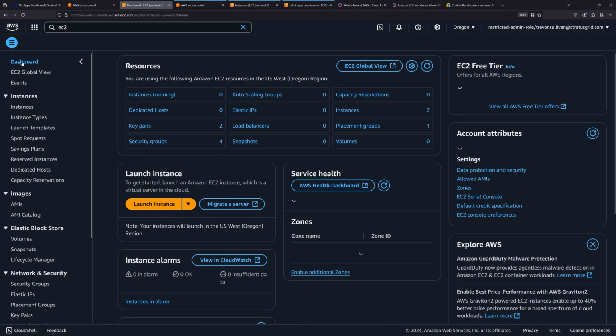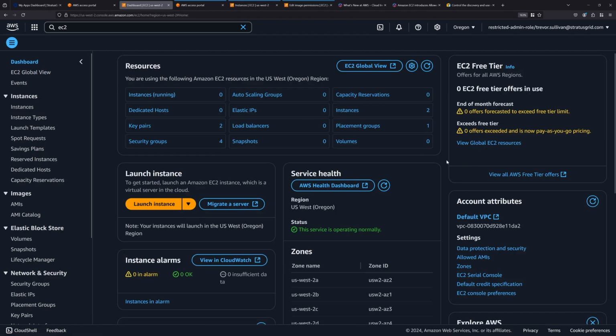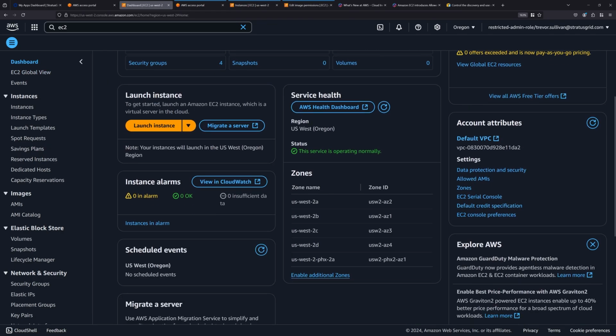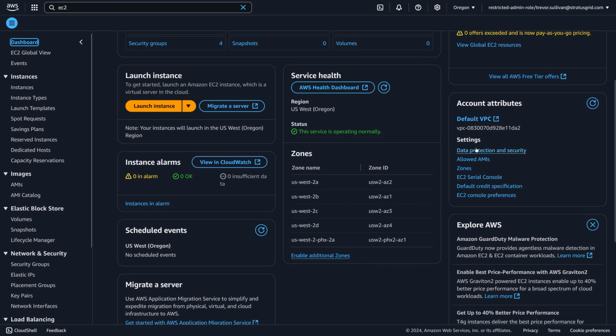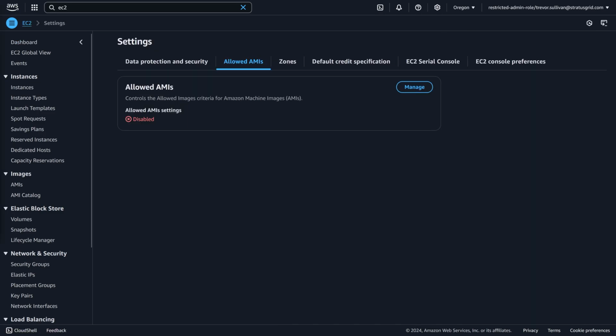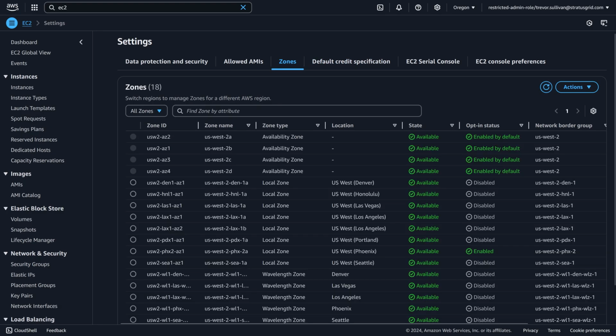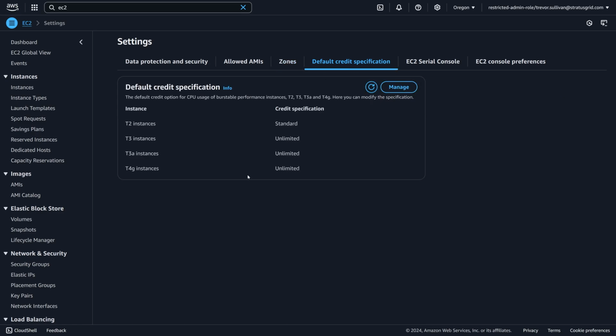But if we go up to dashboard in EC2, and if you take a look at this little pane over here, it's called account attributes. And it's kind of hidden here. If you're not looking for it specifically, you might miss it right here. It's called allowed AMIs. So we're going to choose allowed AMIs right there. And then you can see it takes us to the settings screen, and there's a bunch of different tabs here. So you can do things like enable availability zones. You can set credit specifications for the burstable instance types, things of that nature.